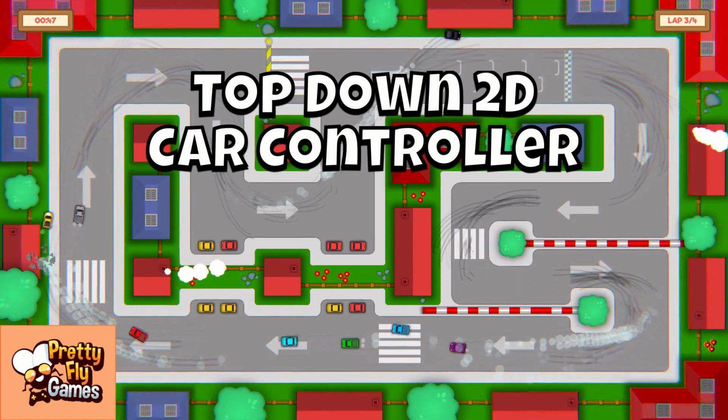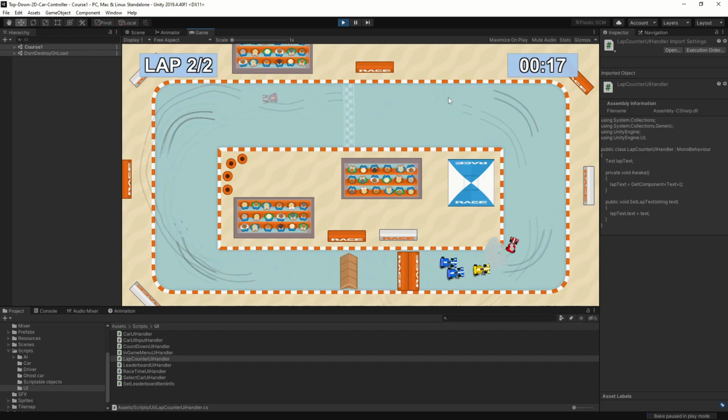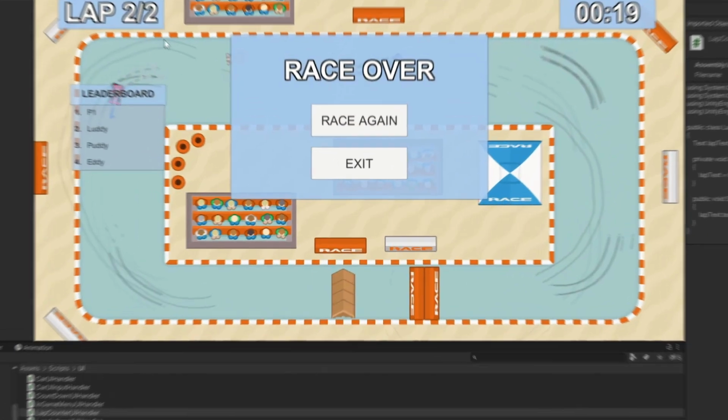In this episode we're going to add things requested from our Patreon supporters. So we're going to add drivers with unique names that drive unique cars. We're also going to remember the position that a car finished at, so it starts at that position when a new race starts. We're also going to add support for championship points, and we're also going to count laps in our UI. So let's get started.